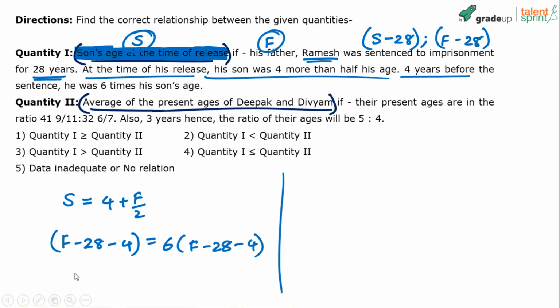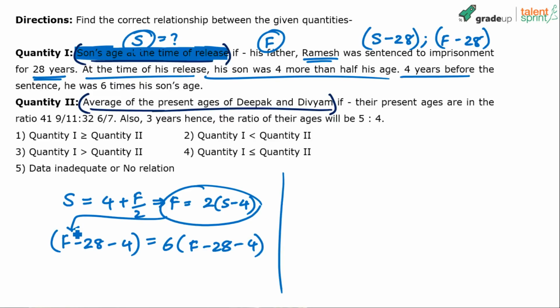What do you have to solve for? You have to solve for son's age, S. S is equal to what? Solve for S. So I think from this I can say F is equal to 2 times of S minus 4. F is equal to S minus 4 into 2, 2 times of S minus 4. Now substitute that in this position here. Hence, overall, get the answer.